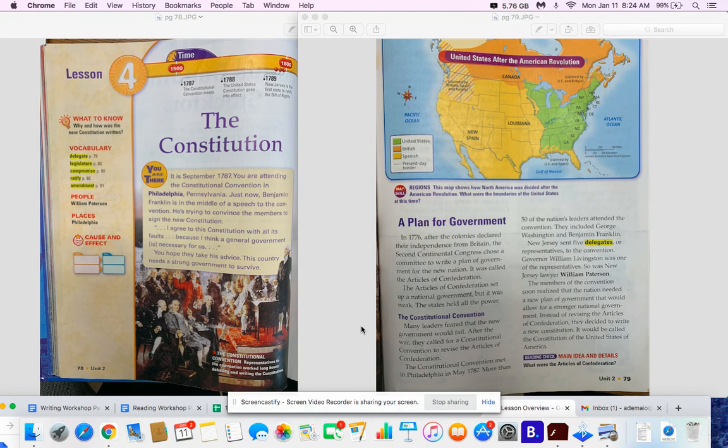Governor William Livingston was one of the representatives. So was New Jersey lawyer William Paterson. The members of the convention soon realized that the nation needed a new plan of government that would allow for a stronger national government. Instead of revising the Articles of Confederation, they decided to write a new constitution. It would be called the Constitution of the United States of America.